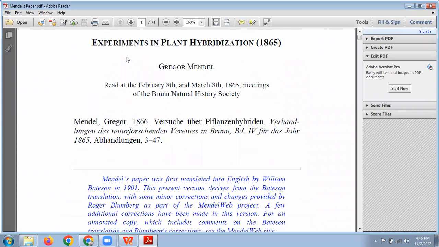He actually read this paper over two meetings, on February 8th and March 8th, at the Brno Natural History Society. In this conference, Mendel explained his work, but he did so in a different language.